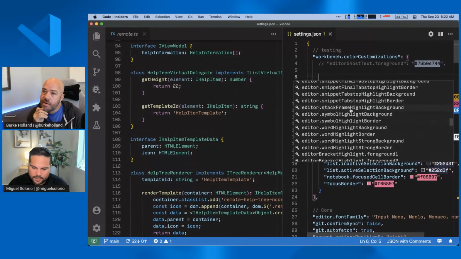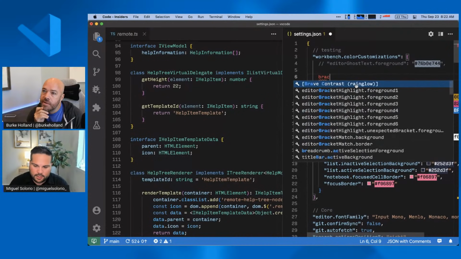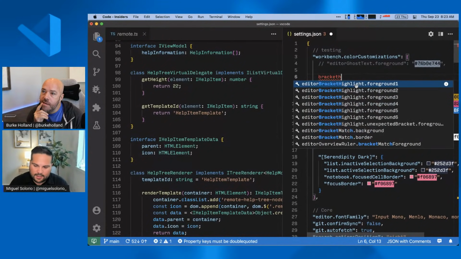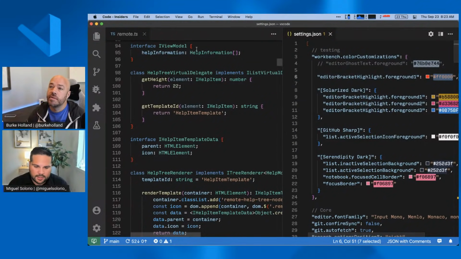So here's the editor one. For bracket pair, if you just look up bracket, I think it's highlight. Yeah, there we go. You can actually see all the different colors you can do. You can do up to 6 different colors. For example, the first one I believe is yellow. If I change it to red, you can see here it's changed to red. So yeah, we do have it all the way up to 6 different colors. So that is customizable, and feel free to change those.